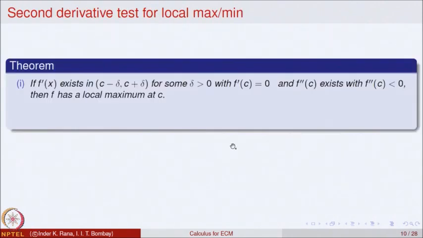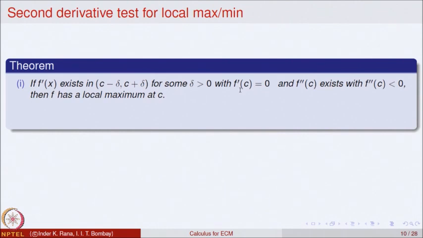So, in terms of the second order derivative, the condition says the following. If f dash of x exists for a function defined in an interval, that is, if the first derivative exists in an interval (c minus delta, c plus delta), then once the first derivative exists in a neighborhood, we can ask for the second derivative to exist.